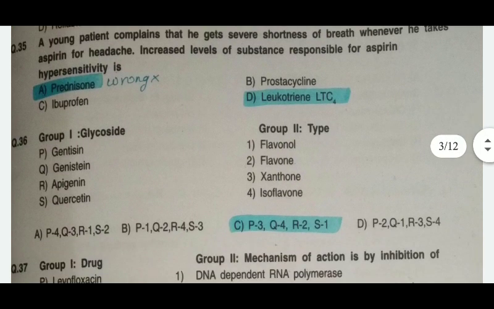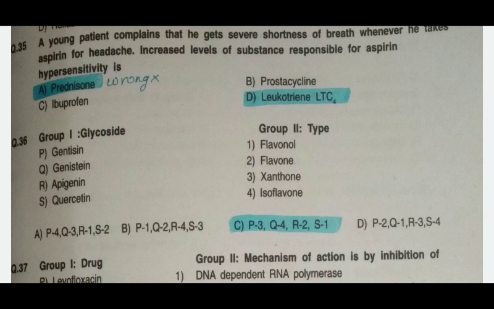Next is match the following 36, that is the glycoside with their type. First is gentisin, second is genistein, fourth is apigenin, and S is the quercetin. Okay, so for this we have to study the classification.